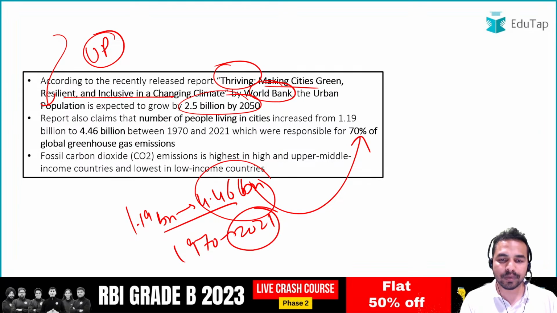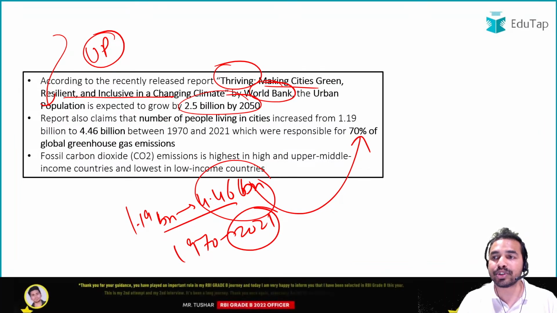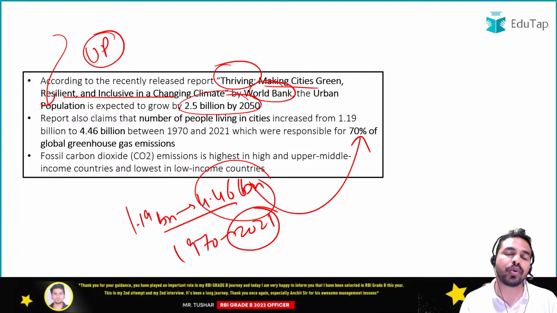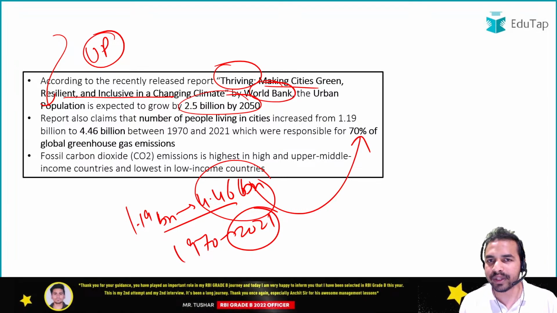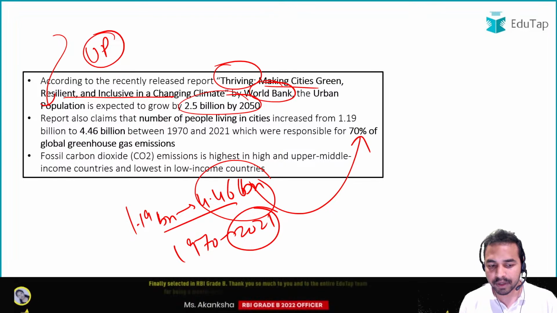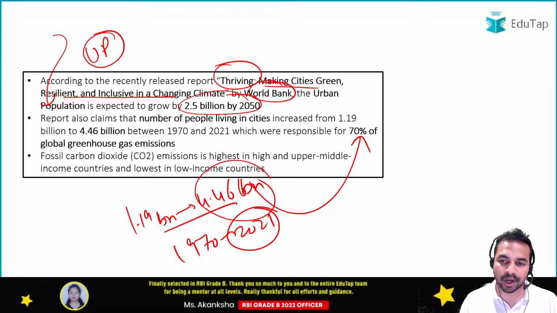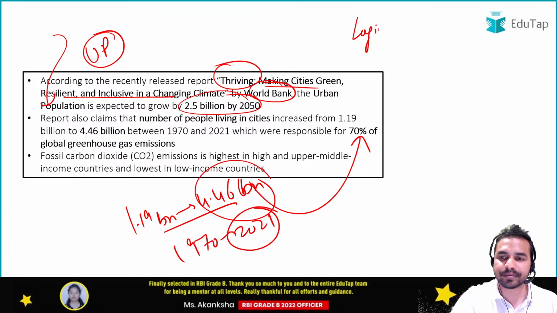Now guys, we all know that if we want to boost trade in services and increase the economy, there is one very important parameter which we are required to focus on, that is logistics.